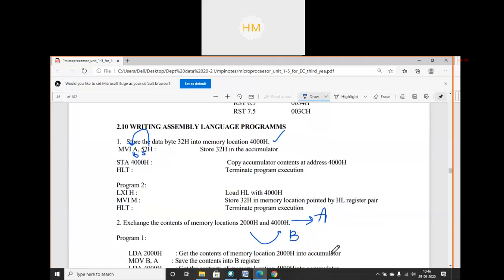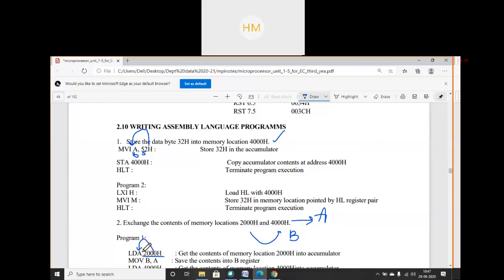So how will I write the program? LDA 2000 hex. This is the first memory location from where I have to take the data. This instruction will load the data of 2000 hex into the accumulator.